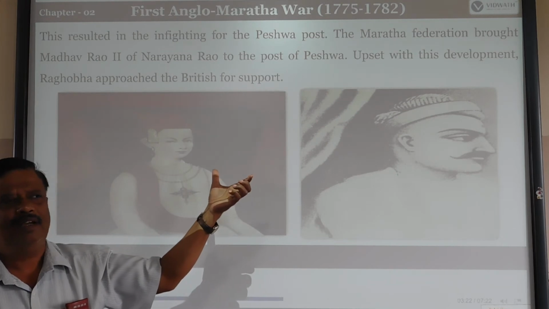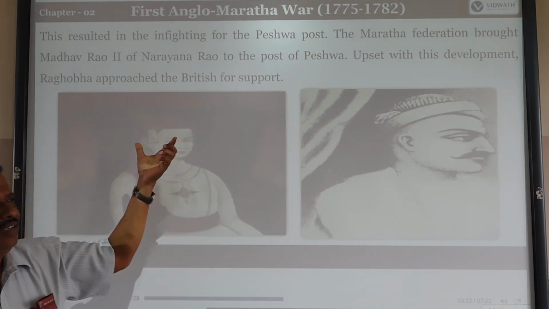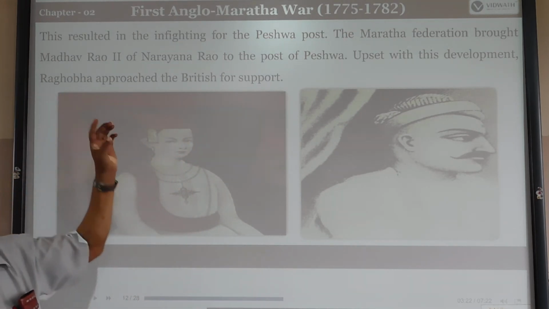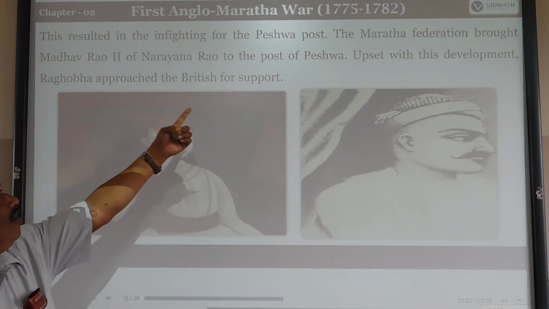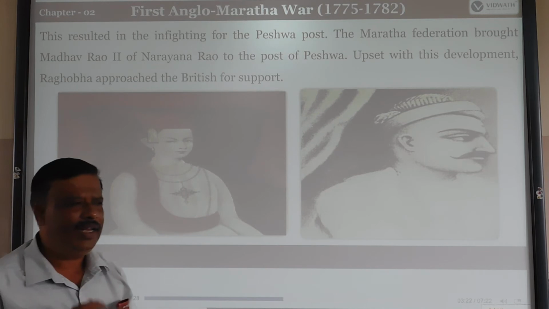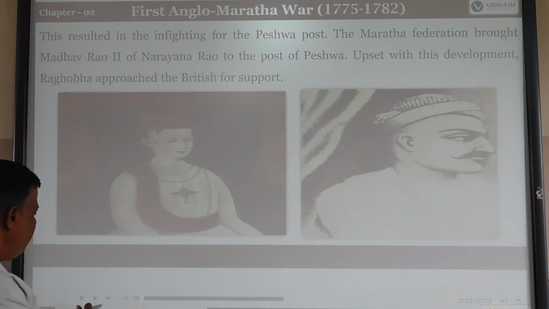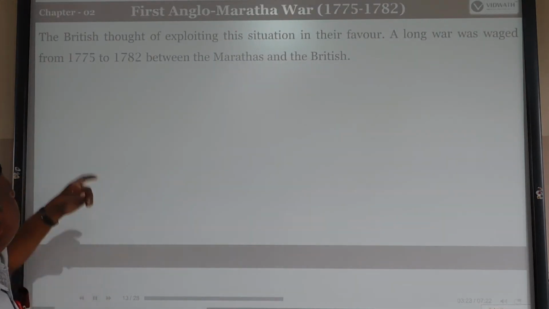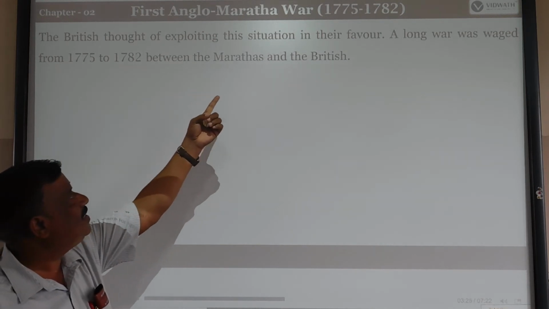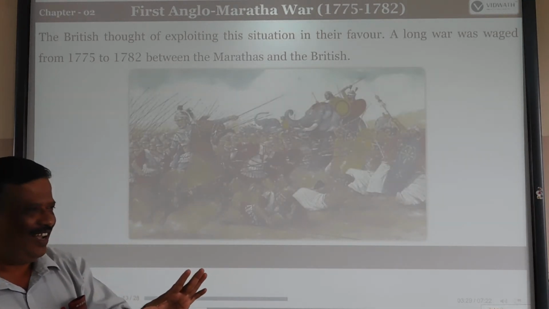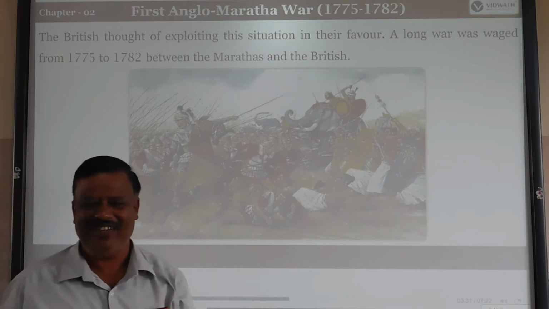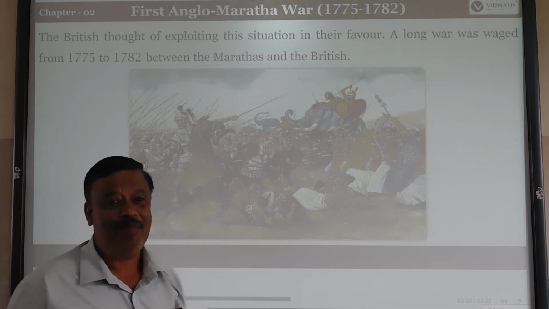That made Raghova anxious, and he immediately wanted the support of the British in the internal fighting with the Marathas. The British thought of exploiting this situation in their favor. The British already wanted to encash such a situation and supported Raghova immediately.